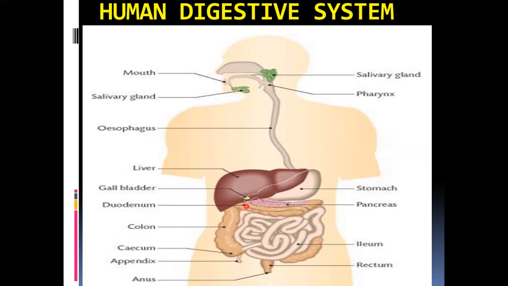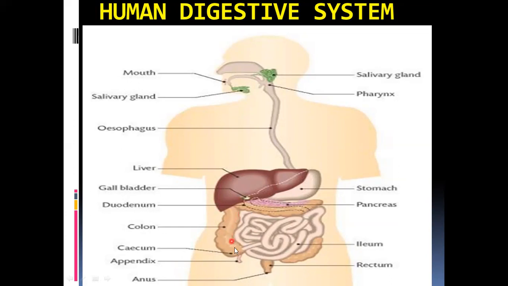One is in the beginning, right from the stomach, the starting of the small intestine, which is called the duodenum. Duodenum. And then the next parts are the jejunum and the highly coiled ileum. So these are the three parts of the small intestine.